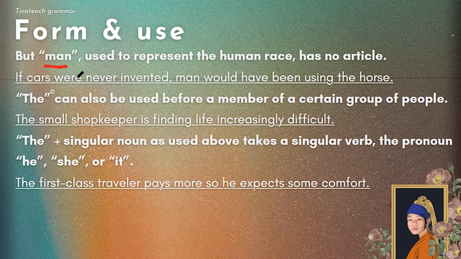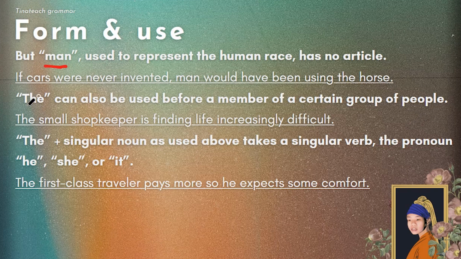The can also be used before a member of a certain group of people. The small shopkeeper, the waitress, the owner, right? The plus singular noun, as used above, over here, for a certain group of people, takes a singular verb, the pronoun he, she, or it.